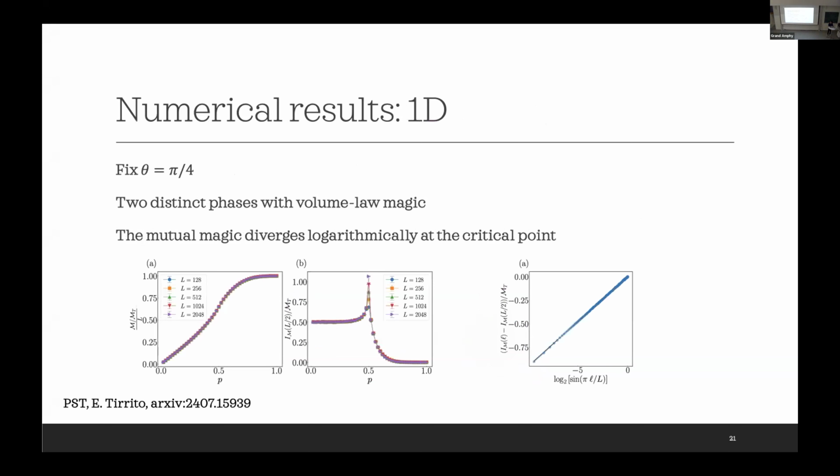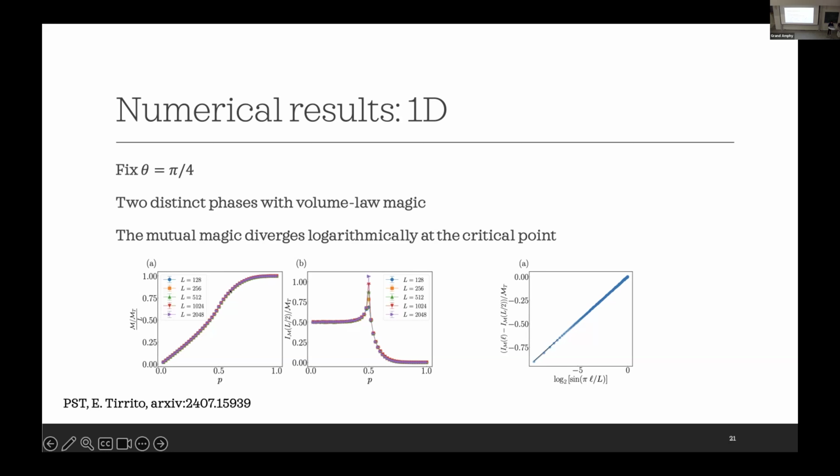Okay, so now I will discuss the numerical results. I will start with the 1D case. Here we fix theta, the angle of the rotation, to pi/4. Using the technique that I described before, we can do large-scale simulations of these circuits. In particular, we can reach large systems up to around 2000 qubits.